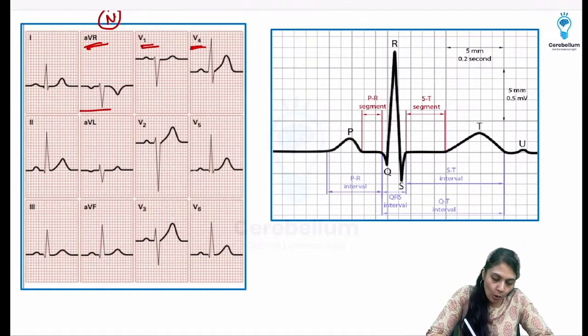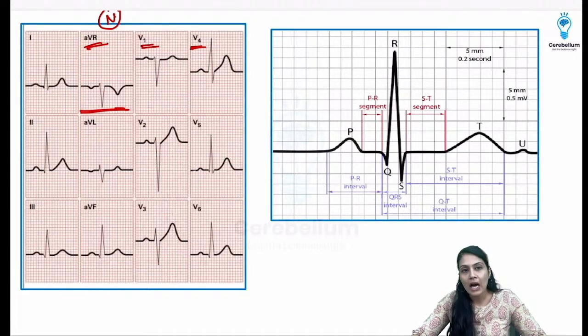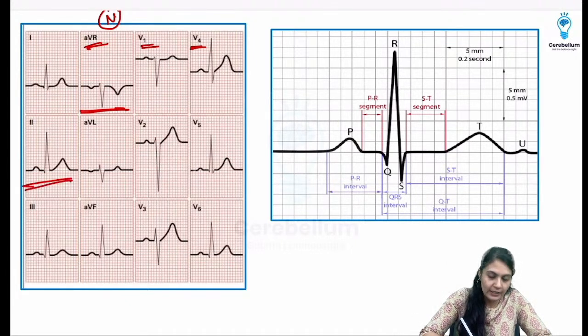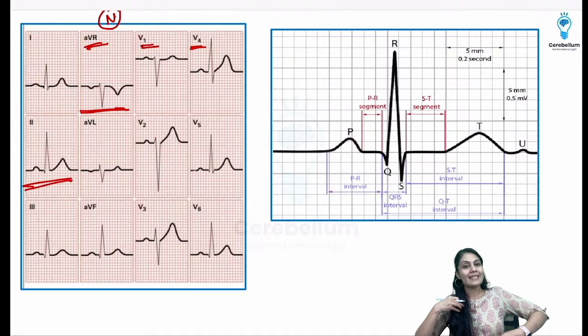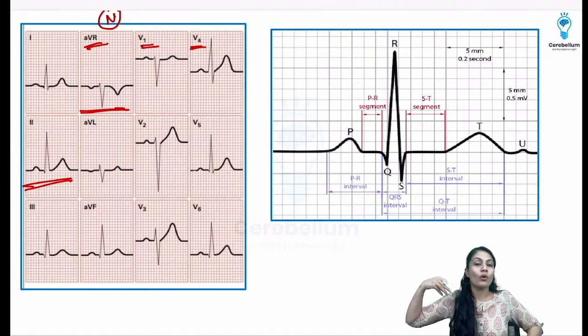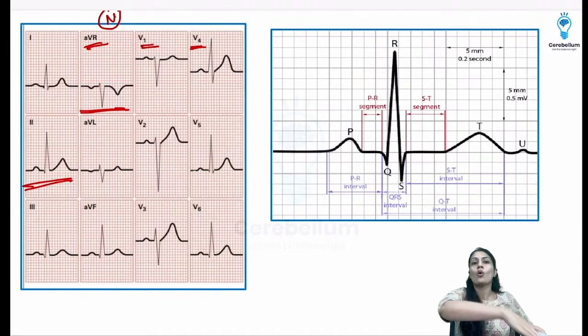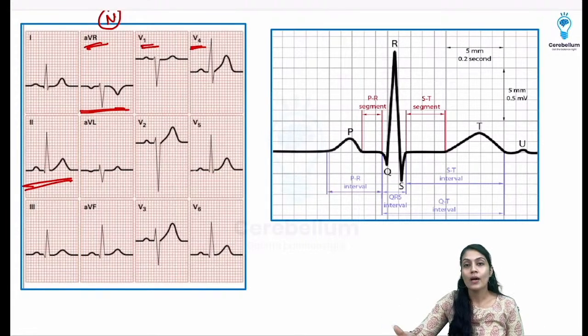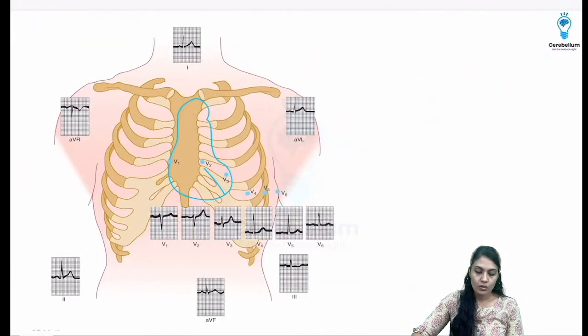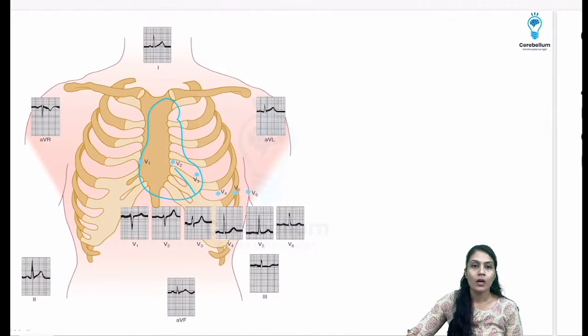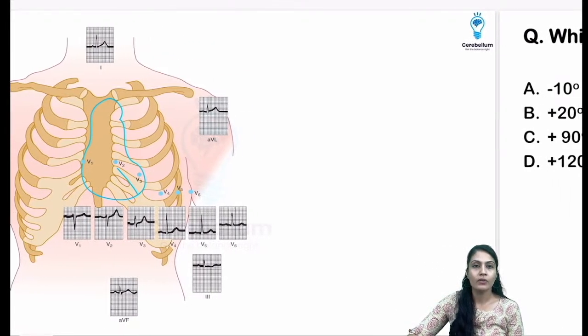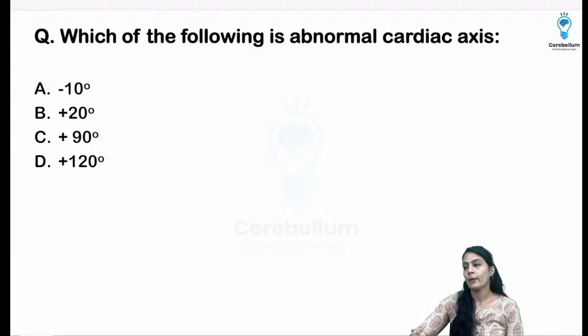Why? Because see, all the waves are negative in the aVR and they are positive in lead 2, because lead 2 is exactly opposite in direction to that of the aVR, and all the depolarization is going to go away from the aVR, and that's why all the waves are negative in the aVR. Okay, so all the waves are normal. So this is the Genongska diagram, and you can see the waves are given over here. They are going to be normal.